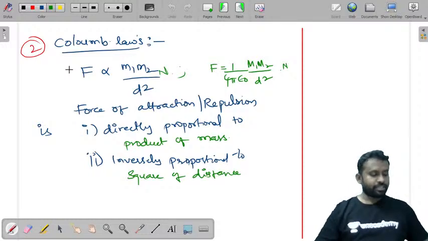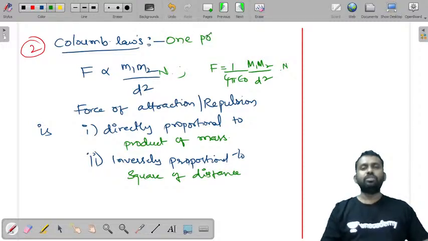So we have seen the two basic laws of magnetism. One is that like poles repel and unlike poles attract, and the other is that the force exerted by one pole on the other is directly proportional to the product of their pole strengths, where m is the pole strength.